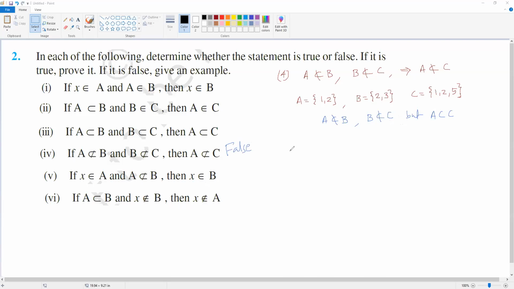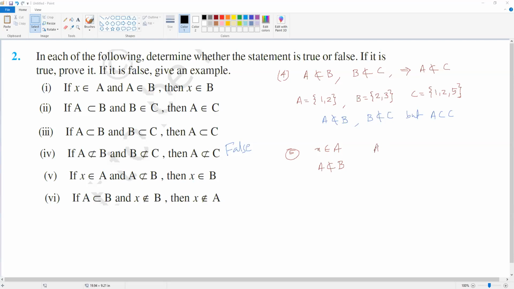Question number 5 देखो. X belongs to A. X A में है. But A is not a subset of B. That means X B में है करके कोई गारंटी नहीं है. So is it true or false?